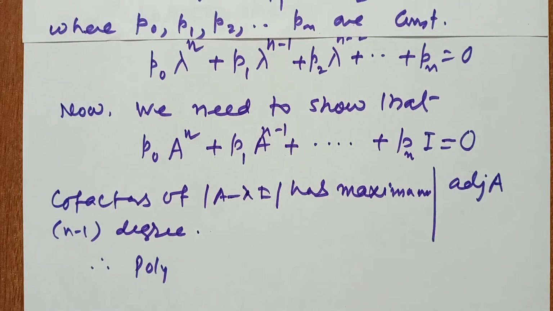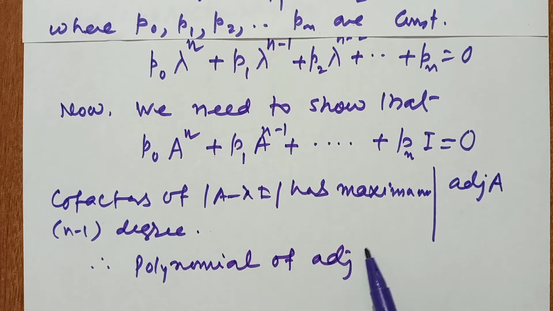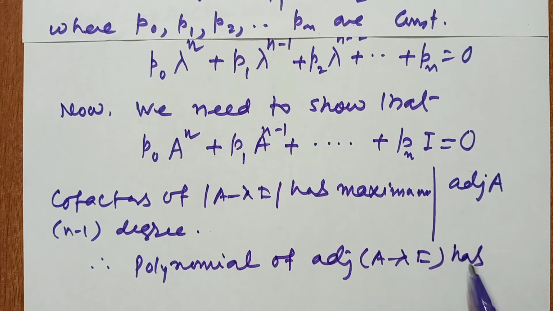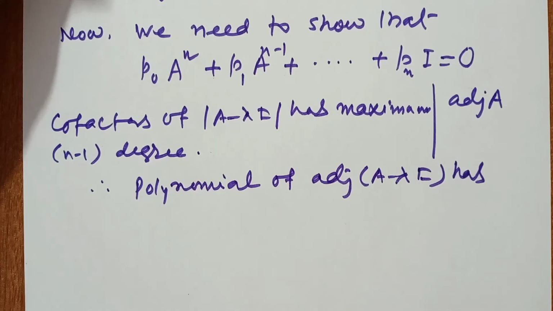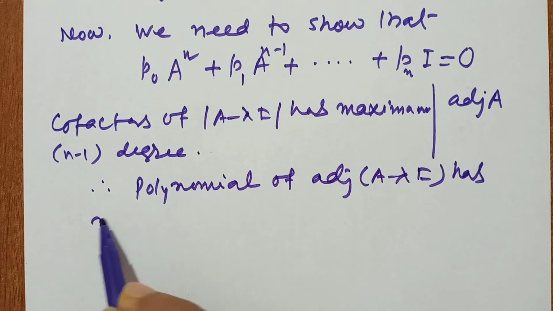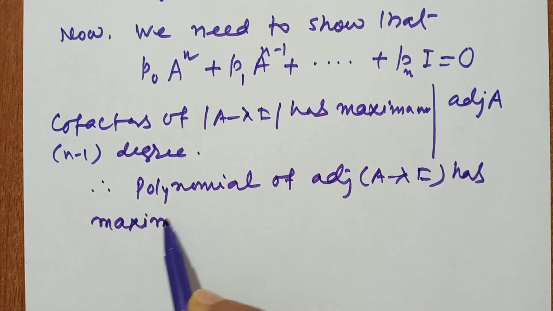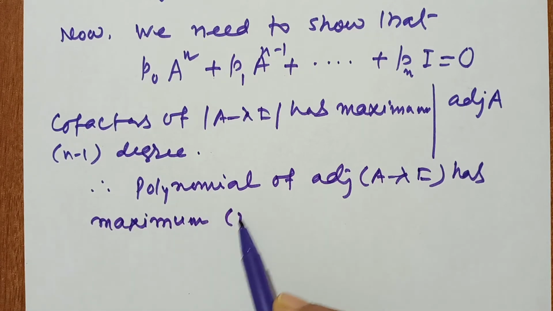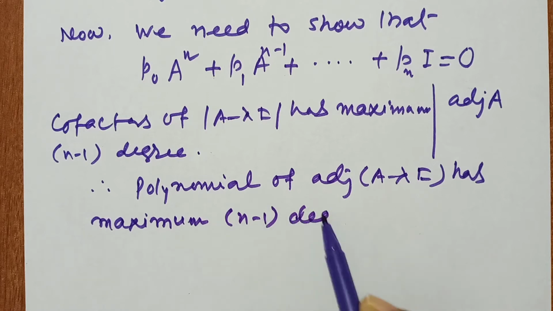Therefore the polynomial of the adjoint of A minus lambda I has maximum degree n minus 1.